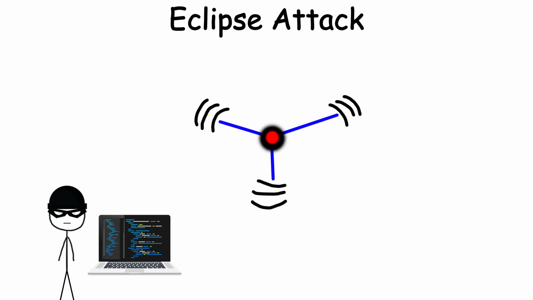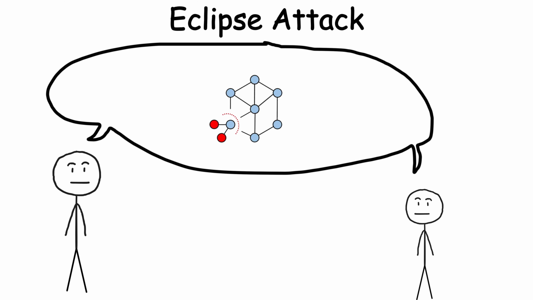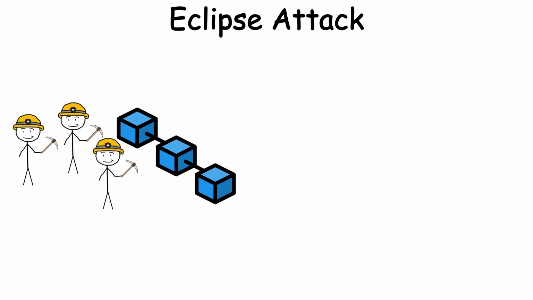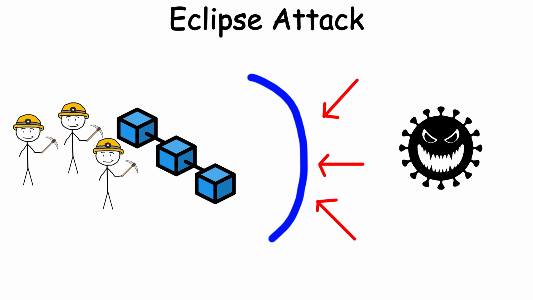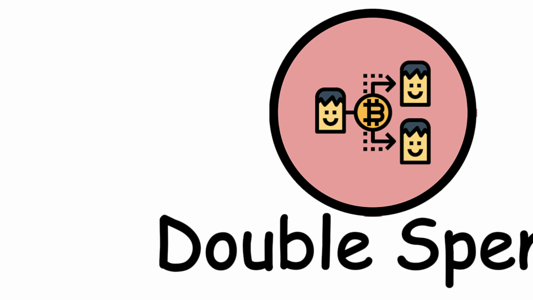While an Eclipse attack doesn't directly steal crypto, it can enable other attacks while the victim thinks they're seeing the real blockchain. For node operators and miners, protecting against Eclipse attacks is critical, ensuring their view of the blockchain remains clear and untampered. Double spend attack.